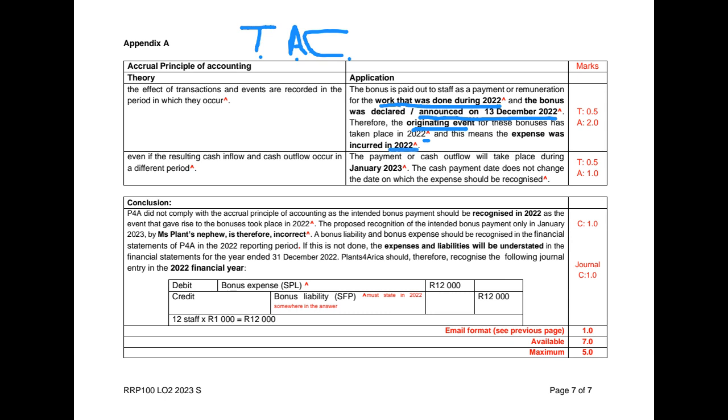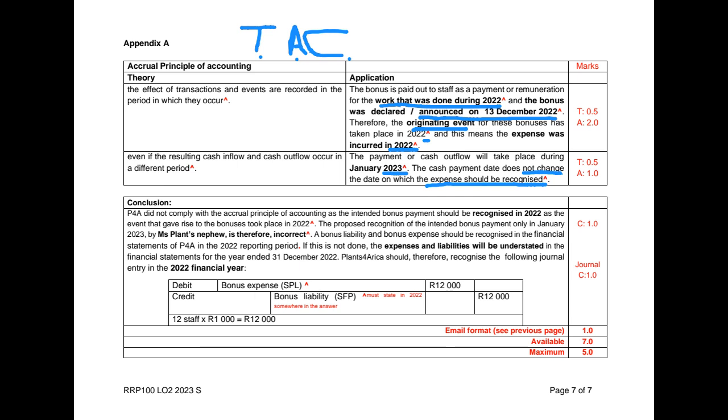That means that we should be recording this expense in 2022, even though the payment... so now we're moving on to the next step, which talks about when the cash flows happen. Even though the payment happens in January, this does not change the date at which we need to recognize the expense, because the originating event, and therefore the expense that was incurred, was in 2022.